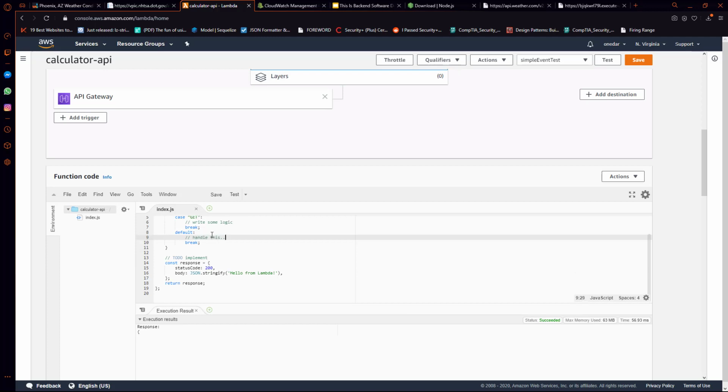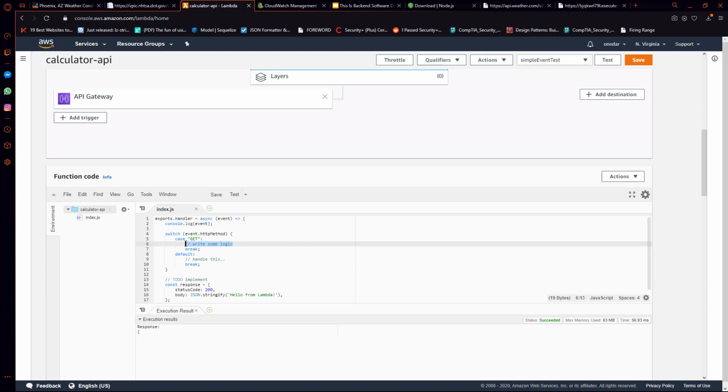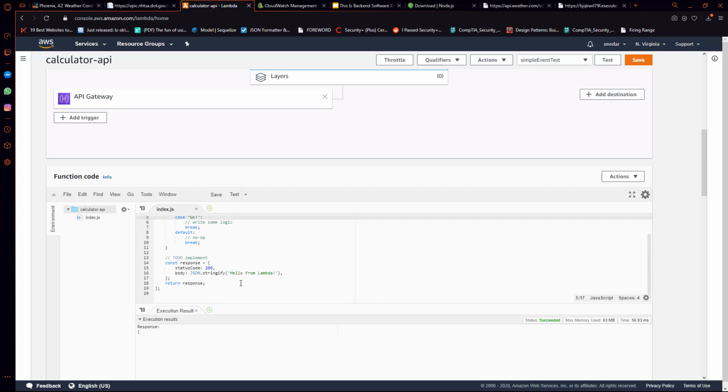okay, so what I've done here is I've said if the HTTP method is equal to get, then we're going to do something with the event. If the HTTP method is not equal to get, if it's not equal to any of the cases that we put in here, then we're not going to do anything. So this is affectionately known as no op. So we're not going to do anything if the HTTP method is not equal to get.